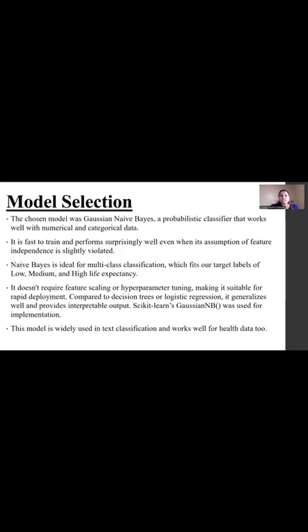After this, we did model selection. The chosen model was Gaussian Naive Bayes. It is a probabilistic classifier that works well with both numerical and categorical data. It is fast to train and performs surprisingly well even when its assumption of feature independence is slightly violated. Naive Bayes is ideal for multi-class classification, which fits our target labels of